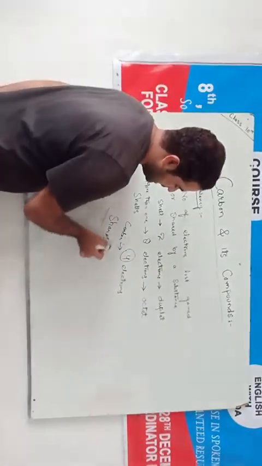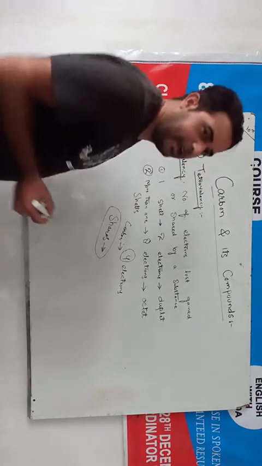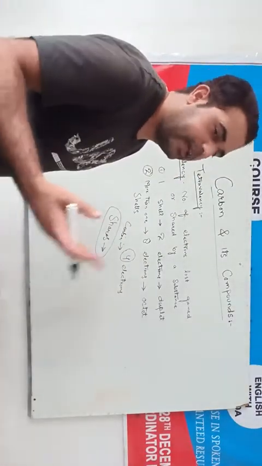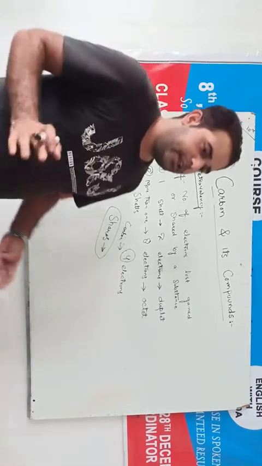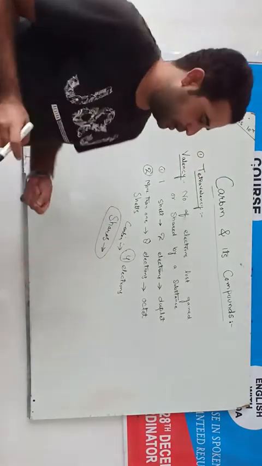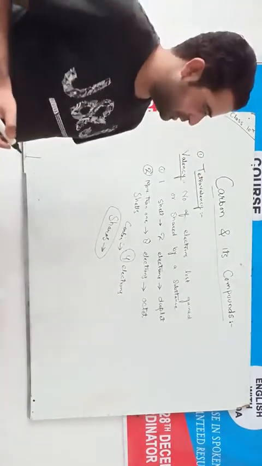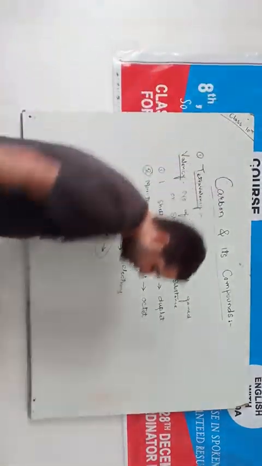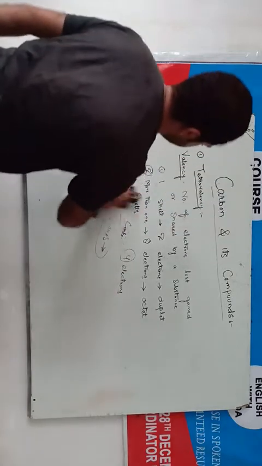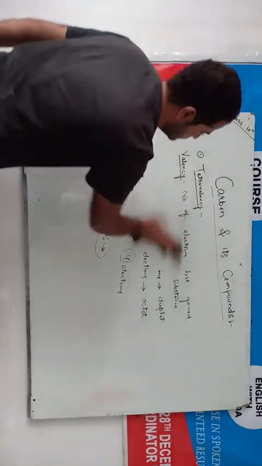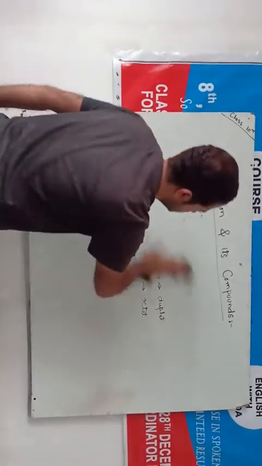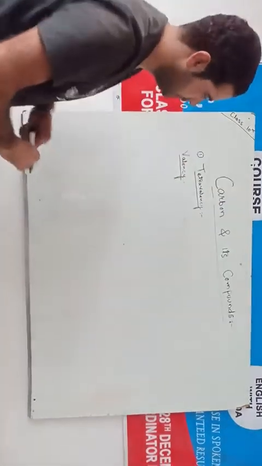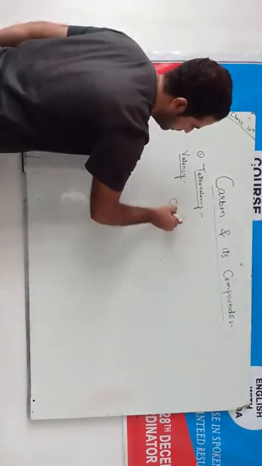When an element shares its electrons with another element, a relationship is built between them, and this type of relationship we call a covalent bond.